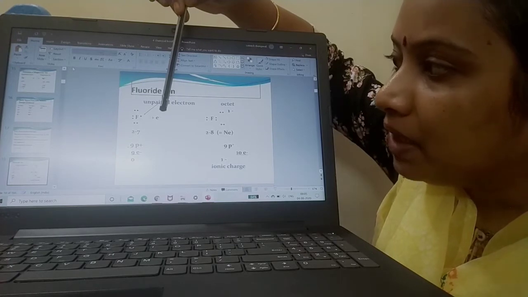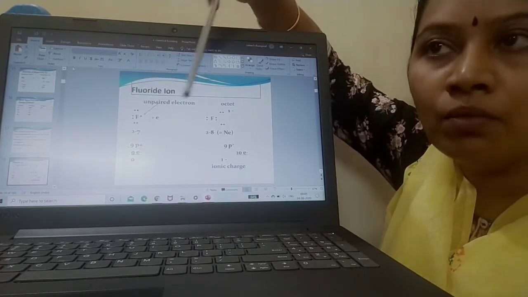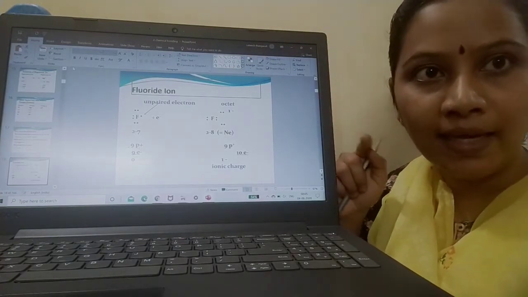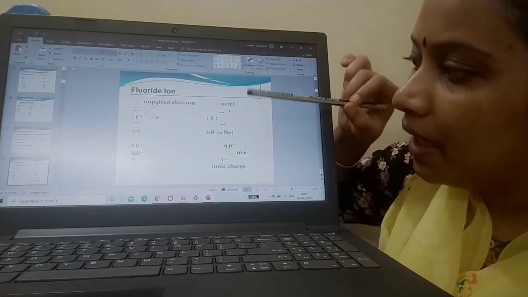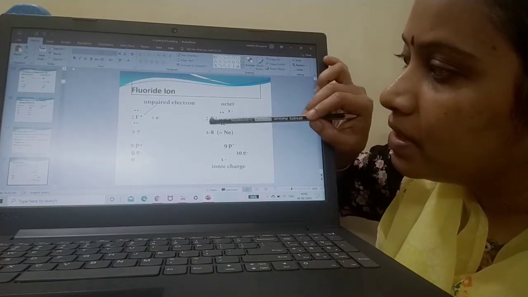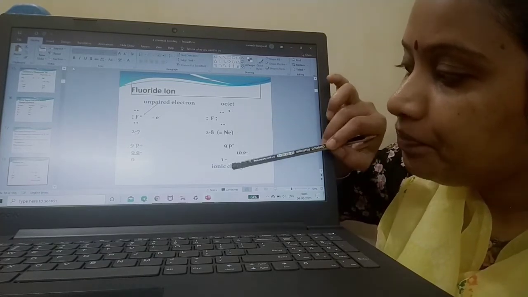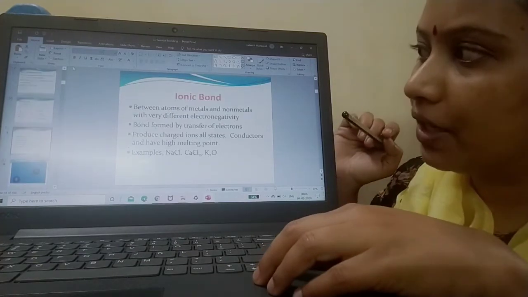So, it becomes 2, 8 configuration. It was 2, 7. It wants to go to the nearest configuration, neon's configuration, that is 2, 8. So it has gained 1 electron. So it became now 2, 4, 6 and 8, which is nothing but neon's configuration. So it becomes 1 minus. Okay, it becomes a 1 minus ion.